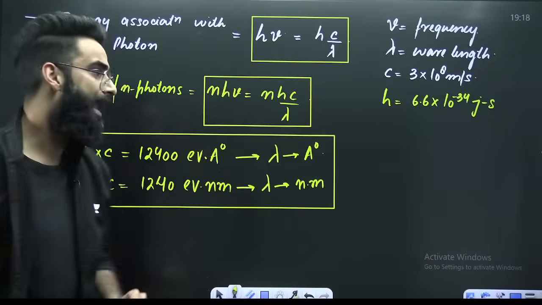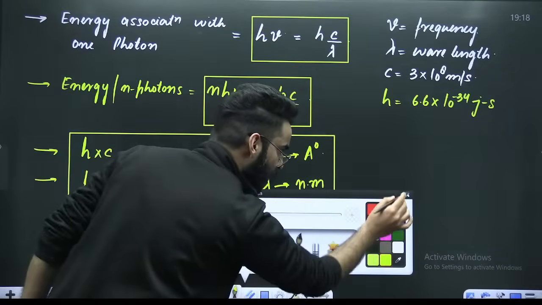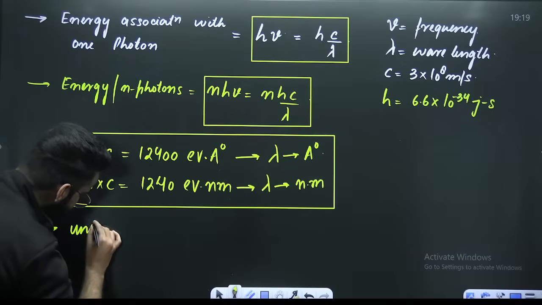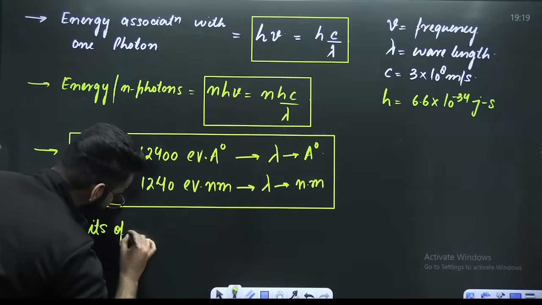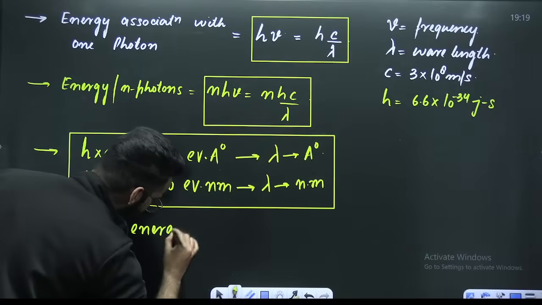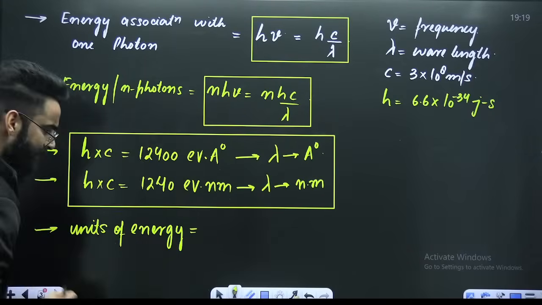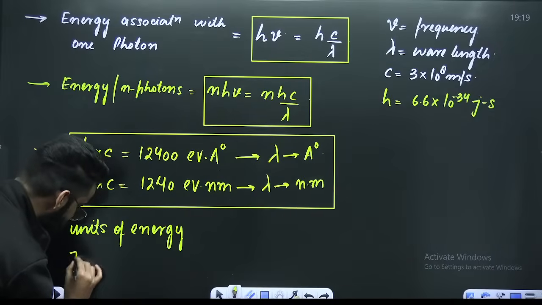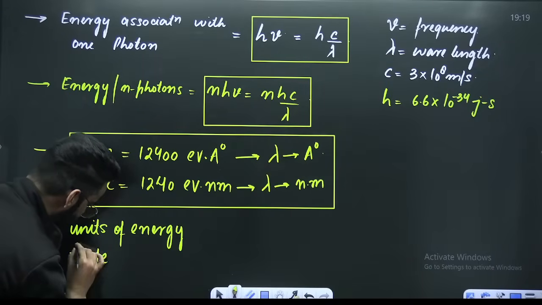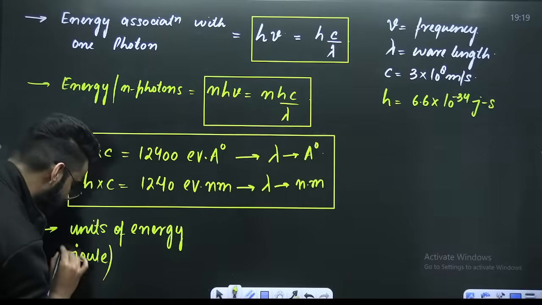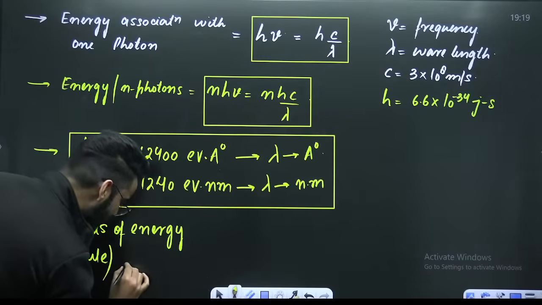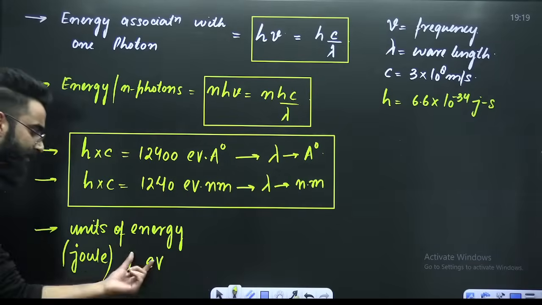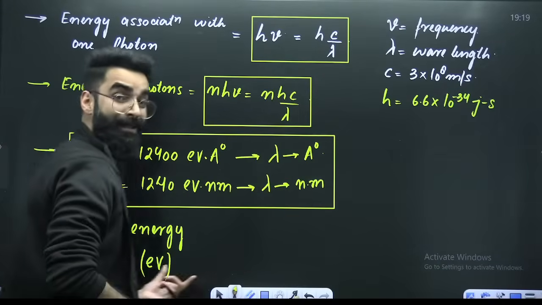Right? Now, one more thing I would want to share with you here. If you ask me, sir, what are the units of energy? As you all must be familiar, the SI unit of energy is going to be joule. And over here, I'll be using one more unit of energy, that is electron volt. This will also be used frequently.